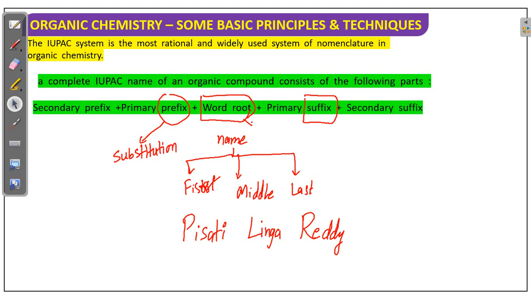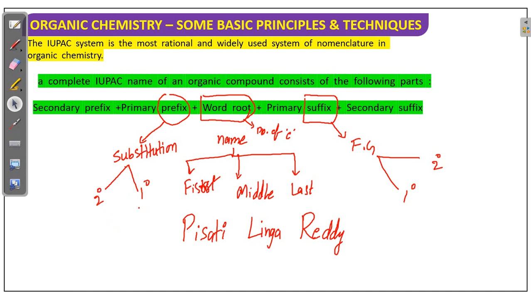Word root tells about the number of carbons in the long chain. Suffix tells about functional groups mainly. Here again, this suffix is classified into two parts, primary and secondary. The prefix is also classified into two parts, primary and secondary.